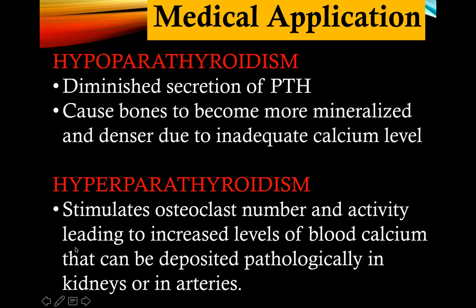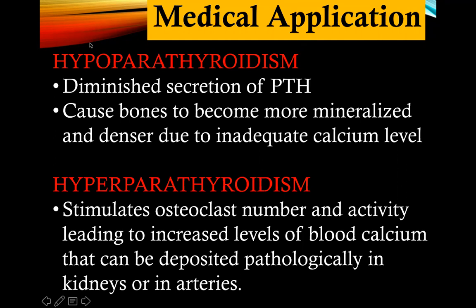Hypoparathyroidism and hyperparathyroidism. Now, if you know the secretion of this parathyroid hormone of the parathyroid gland, you will not be confused with the terms hypo and hyperparathyroidism. Again, as a review, your parathyroid gland secretes parathyroid hormone. So from the word itself, hypoparathyroidism, there is a diminished secretion of your parathyroid hormone. Now, if there is a diminished secretion of this PTH, what will happen to your calcium level? Increase or decrease? Your answer should be decreased because this is directly proportional to the secretion of your parathyroid hormone and calcium.